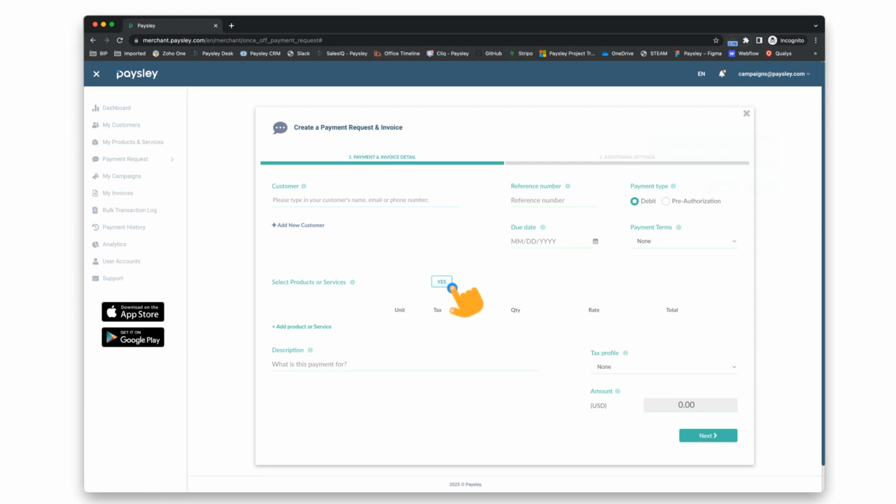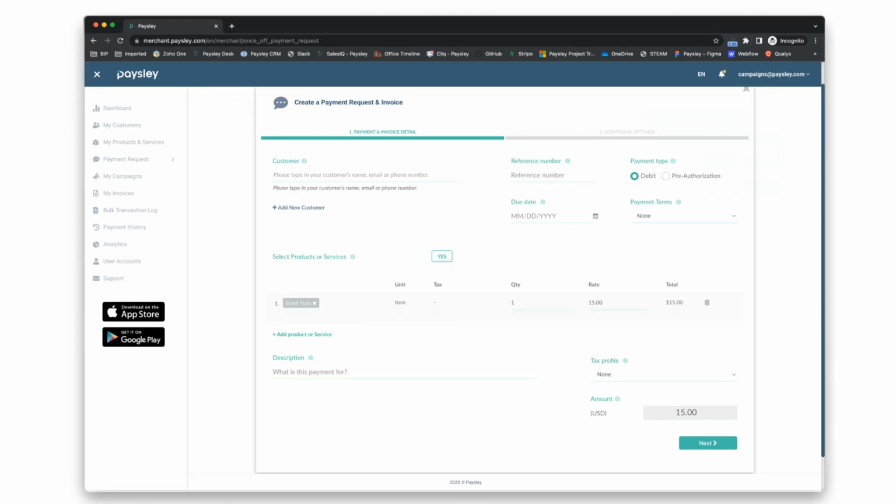Toggle the switch to Yes if you want to select products and services from your inventory. Start typing the product or service name in the data field and select the product or service from the auto filter. You can add a reference number, select a due date, select the terms, add a description, and select a tax profile if applicable. To proceed, click the Next button.